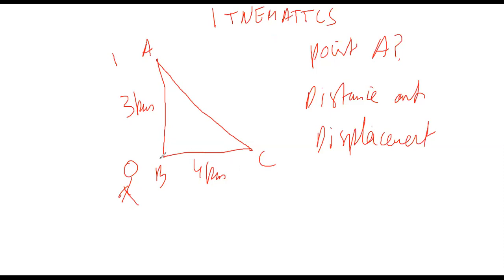He's at point B now and he needs to go to point A. So he will go straight, right? That's 3 kilometers. So the distance is 3 kilometers and displacement is the shorter distance. So he will also go 3 kilometers north from point B. Is it clear, Zainab and Nabia?